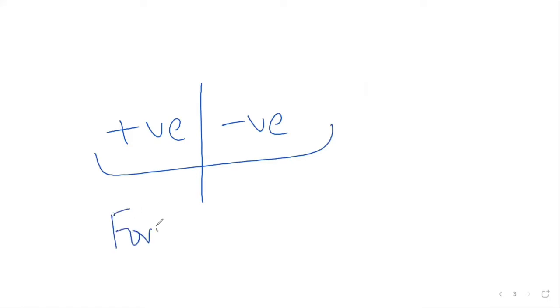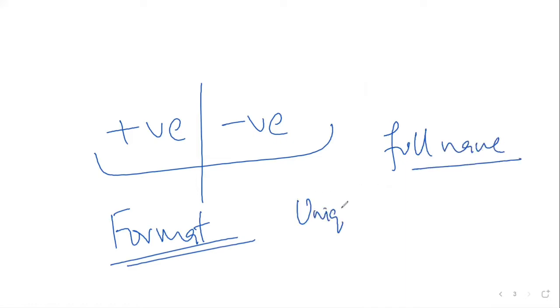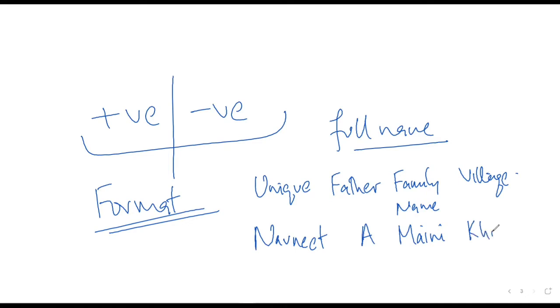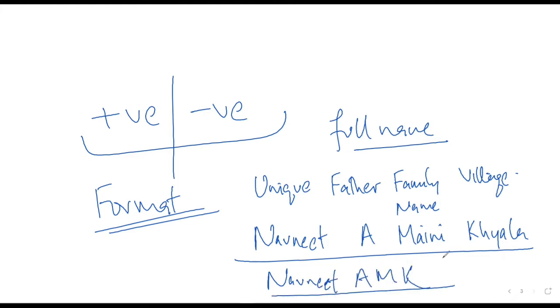No, sir. See, this is the format that is followed. So for example, if you want my full name, first would be my unique word, second would be my father's name, the third would be the family surname. Have you understood? Yes, sir. Now, if we were in South India, they also write the name of the village. So my name as per this format would be: this is my name, this is my father's name, this is my family name, and this is the village our family comes from. Have you understood? Yes, sir. So my full name would be Navneet AMK.